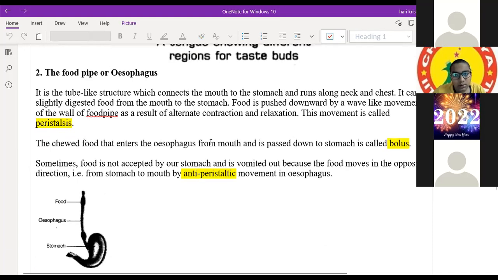Okay, I think we have discussed the esophagus also, about the bolus, antiperistalsis, and peristalsis.